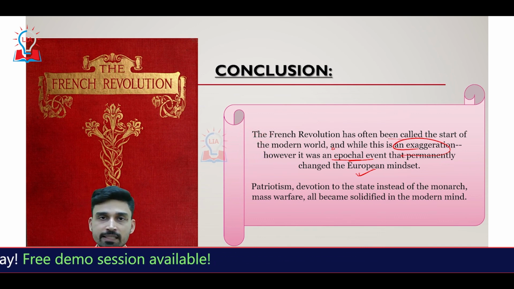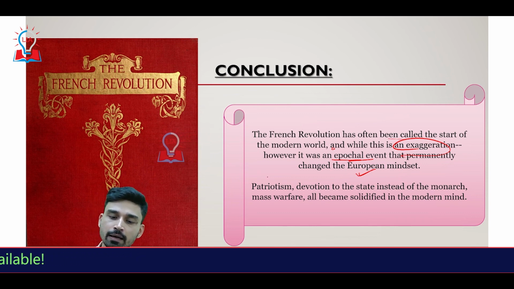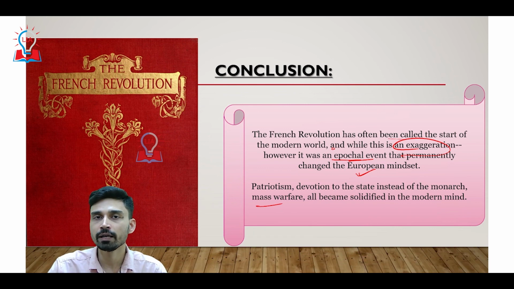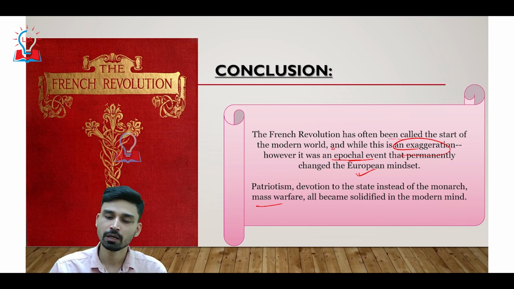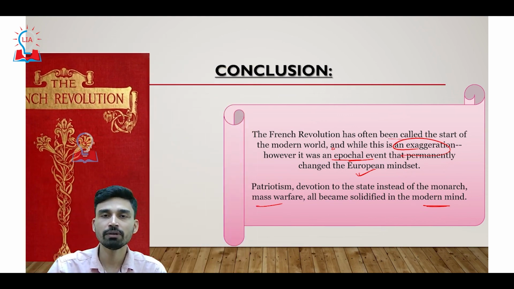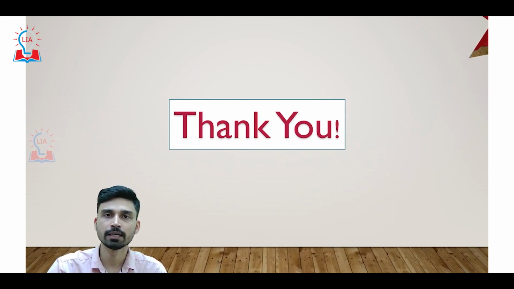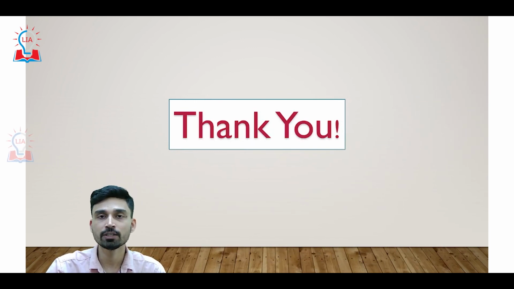Ideas such as patriotism, devotion to the state instead of a single monarch or king, and mass warfare, which earlier could not have been imagined, all became solidified in the modern mind. So this is the contribution and impact of the French Revolution in France, in Europe, and all across the world. So that is all about the French Revolution. I hope you understood the basic nitty-gritties, such as the causes, the nature of the revolution, as well as its impact.